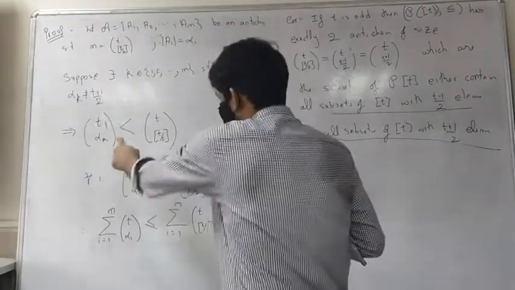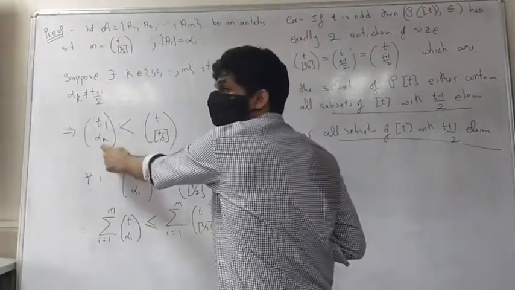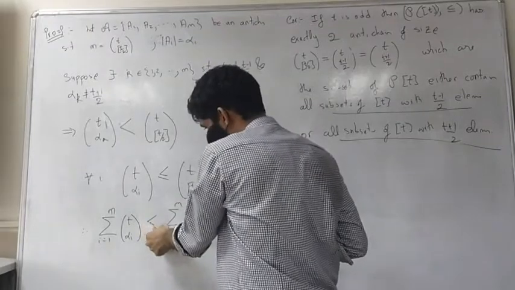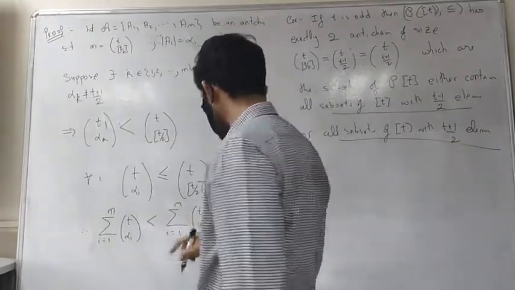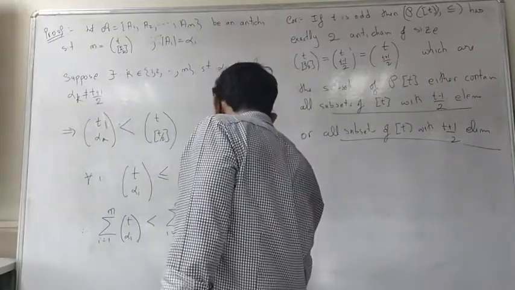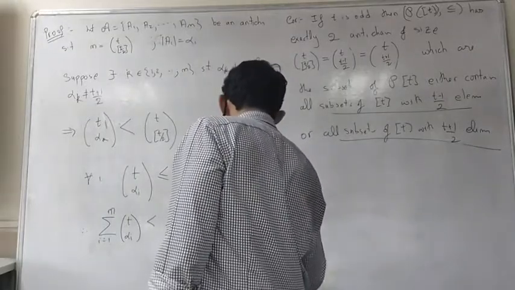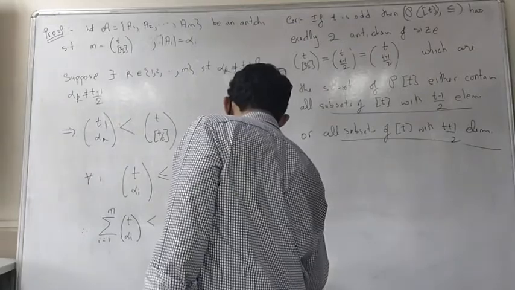But one of these has a strict inequality, which means I'm going to get a strict inequality here. But what is this? This is nothing but m times t choose t/2. What is m?